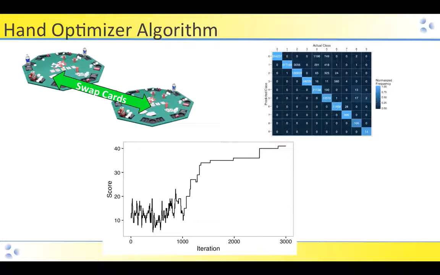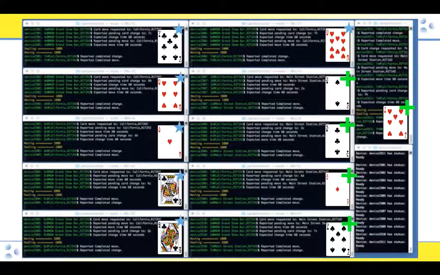different set of hands. And then over time, the graph in the bottom shows that as we make the probability of keeping a bad swap lower and lower over the iterations, the whole network improves and reaches a significantly better overall score, where that's the sum of all the possible hand classes. And then at that point in time, we know what we've traded, and then we send the command out back to the network, and the devices make the change.